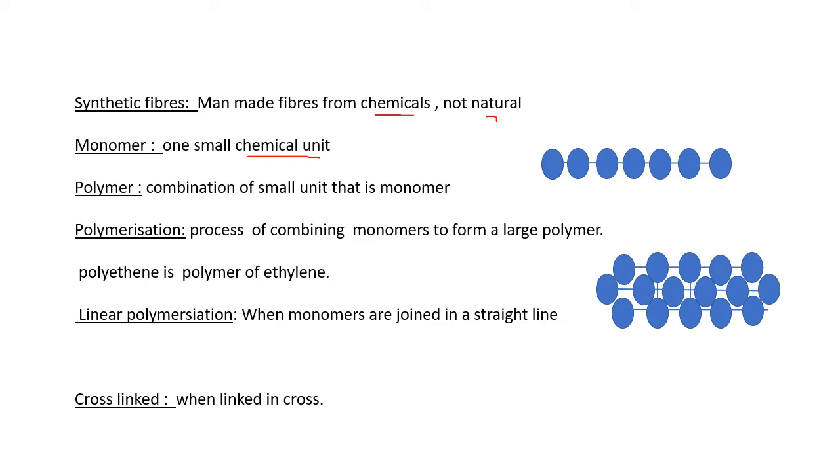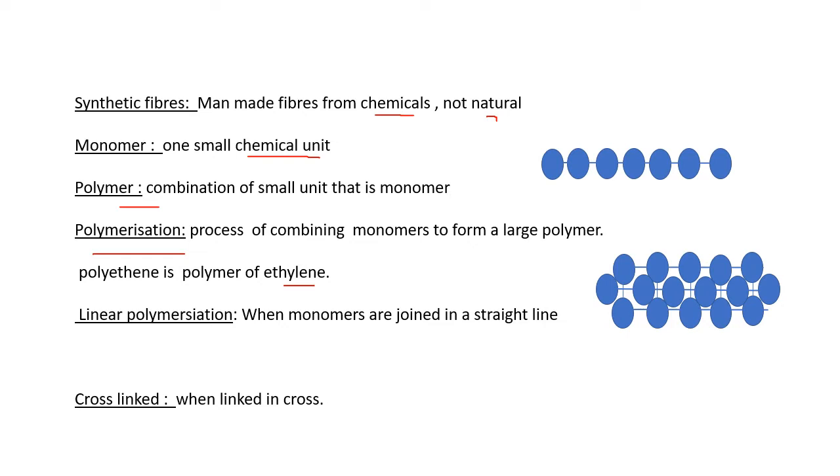So monomer is one small single unit, and when these monomers combine together they form a polymer. So a combination of small units, that is monomers, is called a polymer. Polymerization is a process of combining monomers to form a large polymer. Polymerization is a process. Suppose polythene is a polymer of ethylene.